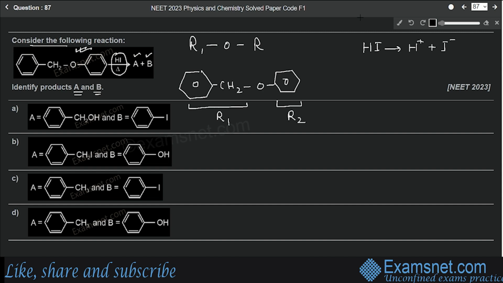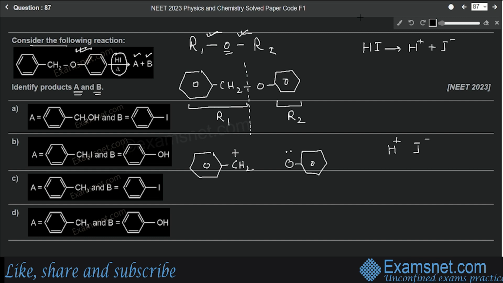One of the bonds that oxygen is making will break. Okay, we know that oxygen is making two bonds, one with R1 and the other with R2. So one of them will break. So let's say this bond breaks, the bond between oxygen and R1. Then what will be there? Here we have benzene ring and this side CH2 attached to it. On this side of the bond we will have oxygen and benzene ring. So CH2 will have a plus charge, it will be a carbocation, and oxygen will have a lone pair of electron. Now we already have H plus and iodide ion, right?